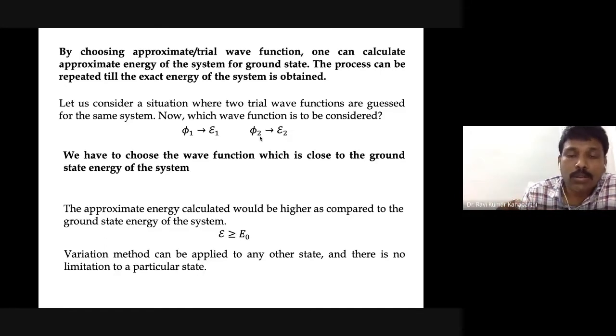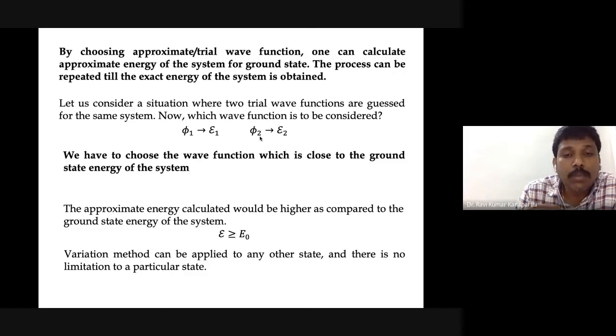Very rarely will your approximated energy match the actual energy of the system. Therefore, script T is greater than or equal to E0. What is E0? E0 is the exact energy of the ground state. Okay, this is called the variation principle.